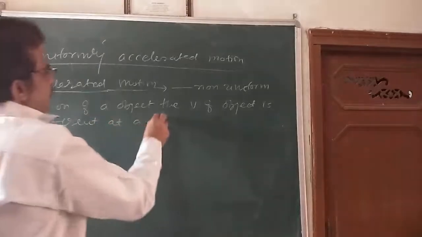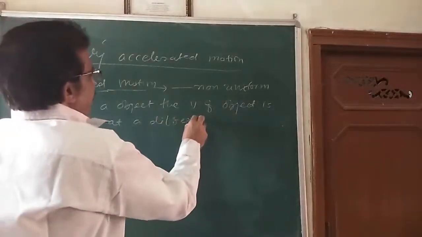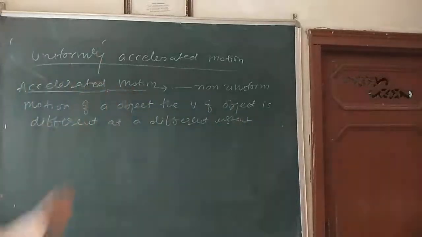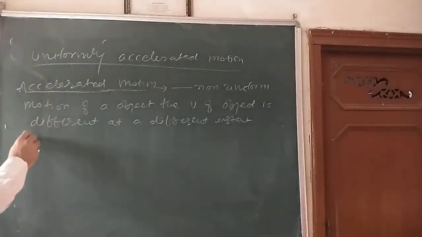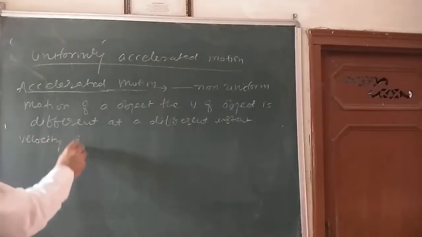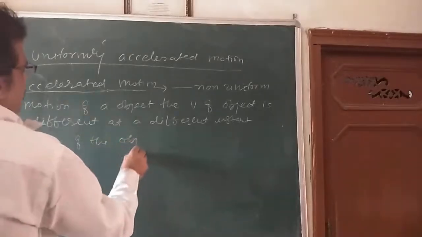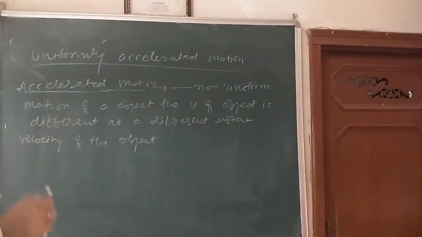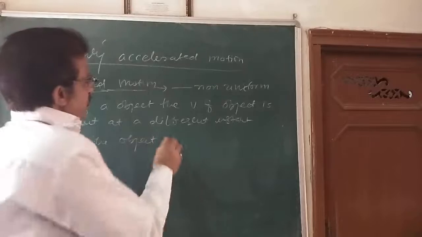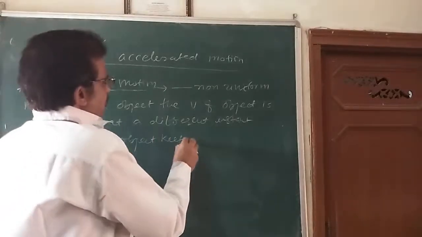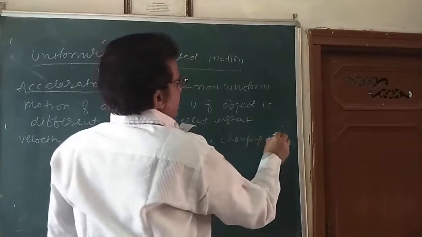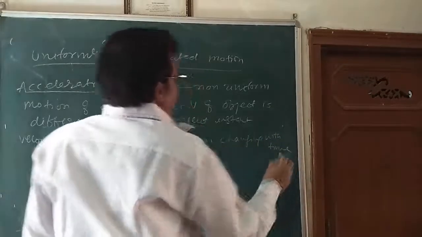At a different instant, that is, at different times. The different velocities at different times is called non-uniform motion. This means the velocity of the object keeps on changing with time. Is it clear? So this is called non-uniform motion.